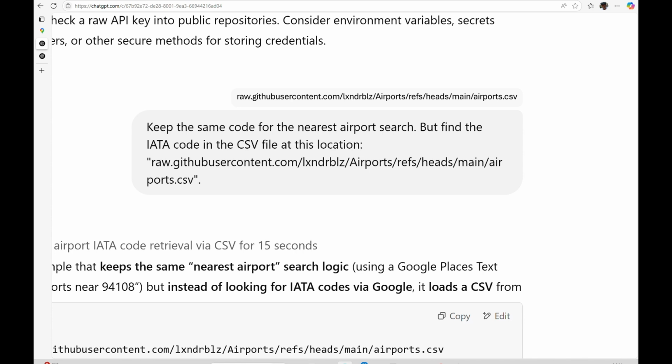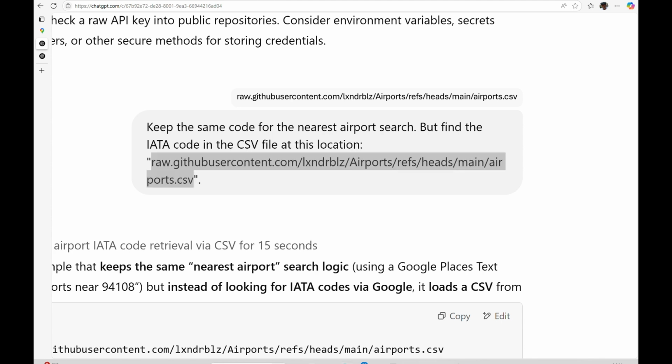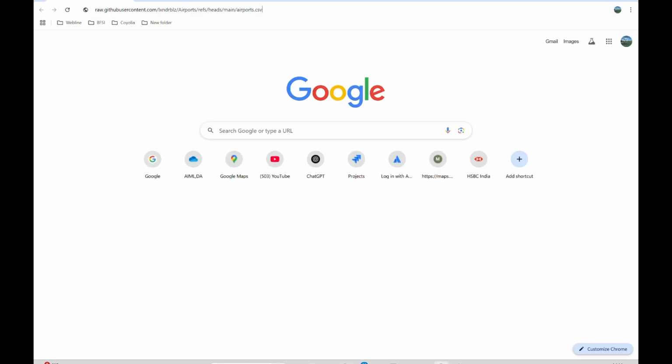Let me actually take that location and show you what it looks like. Yeah, and that's your code. So this is all the information it has. These are the headings. This code is what we need, and we need the name part of it, which is the airport name. These are airport names. So let's see how that works.